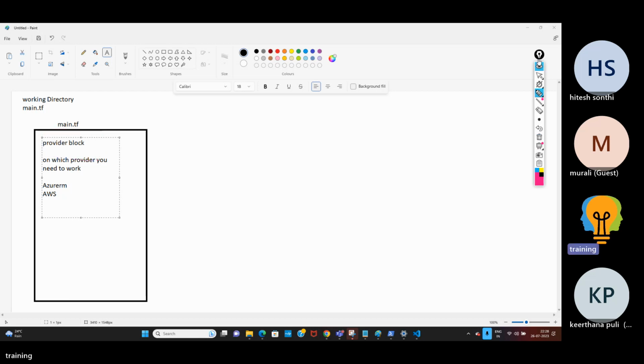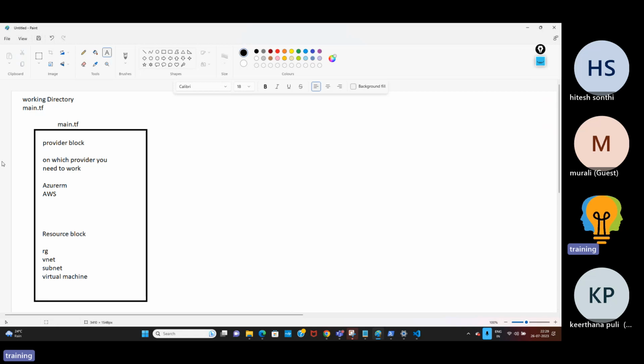The second block is the resource block. In the resource block, you write what kind of resources you are going to install, like resource group, VNet, subnet, virtual machine. Everything you'll write in the resource block. So this is how my main.tf file looks. The main.tf file contains the provider block and the resource block. When you use the provider block, it will connect to the particular specific provider.